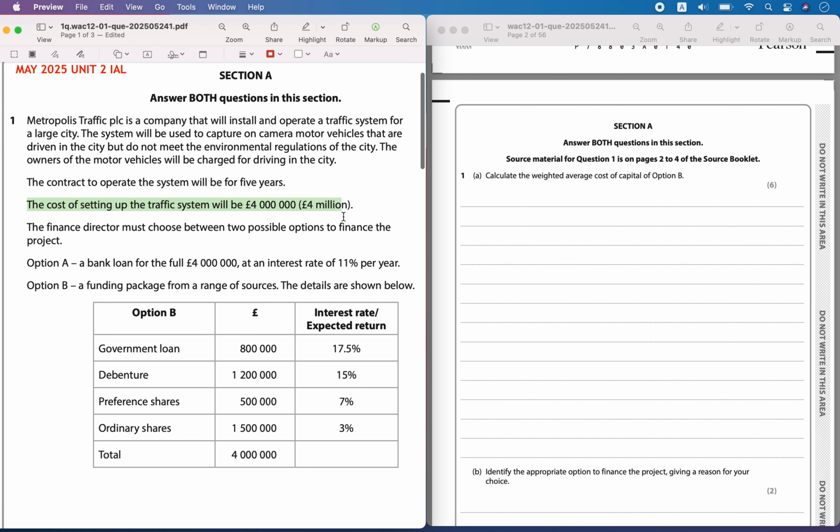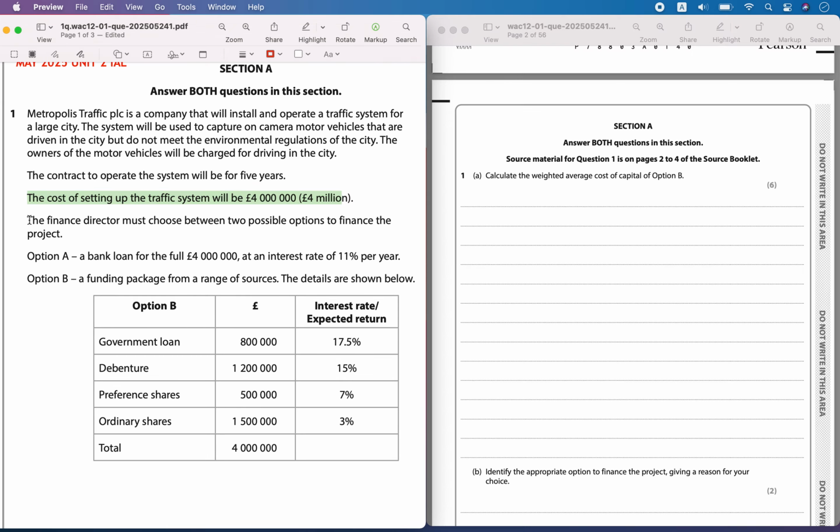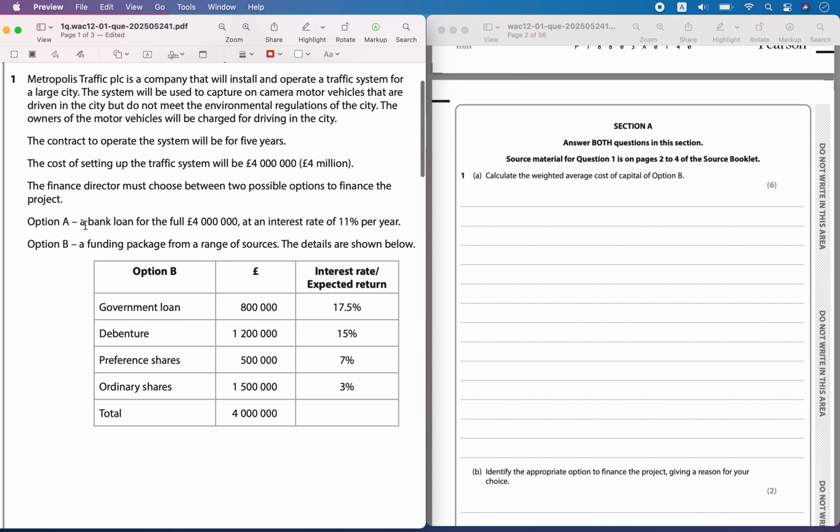The cost of setting up of the traffic system will be 4 million pounds. The finance director must choose between two possible options to finance the project. Option A is to take a bank loan worth 4 million pounds at an interest of 11%, or option B, you take a funding package from a range of sources. The details are shown below. Okay, it is given here.